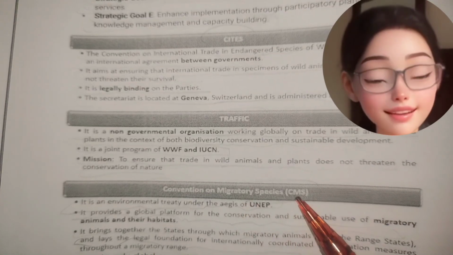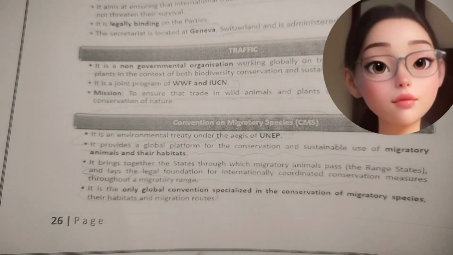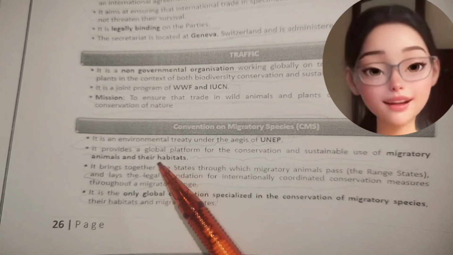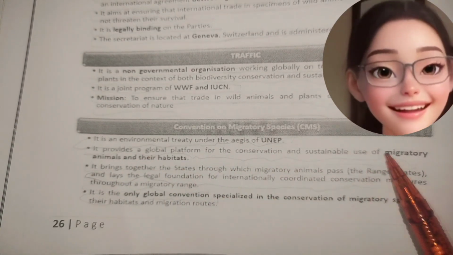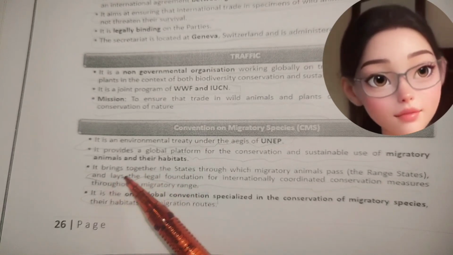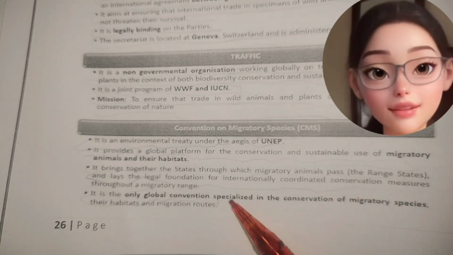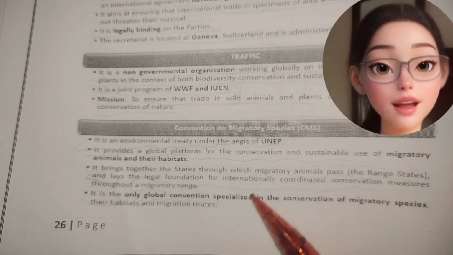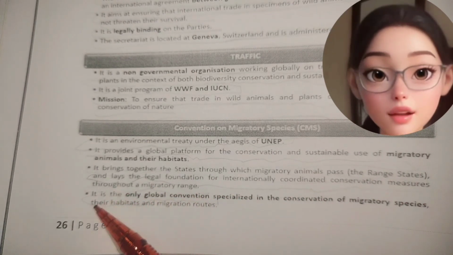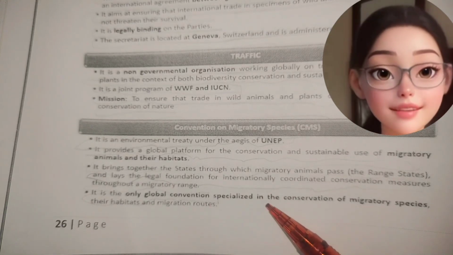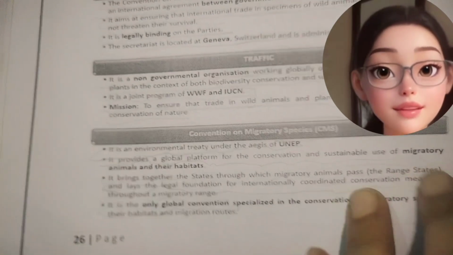Convention on Migratory Species (CMS). It is an environmental treaty under the aegis of the UNEP. It provides a global platform for the conservation and sustainable use of migratory animals and their habitats. It brings together the states through which migratory animals pass, the range states, and lays the legal foundation for internationally coordinated conservation measures throughout a migratory range. It is the only global convention specialized in the conservation of migratory species, their habitats, and the migration routes.